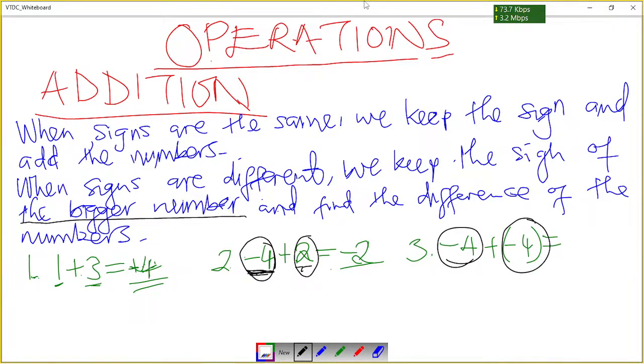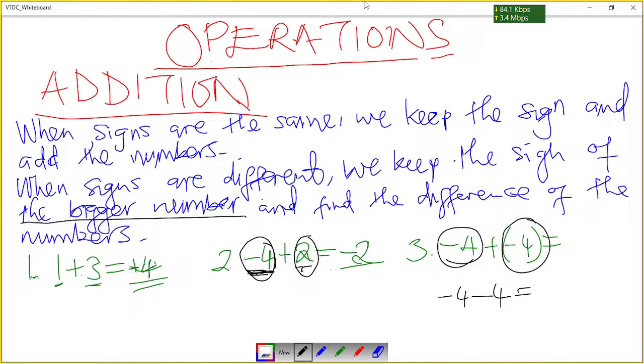Before we go any further, we can simplify this one. We write negative 4, then we multiply a positive times a negative, which gives us a negative. I'm going to explain why I got a negative after multiplying a positive by negative 4 when I talk about multiplication.